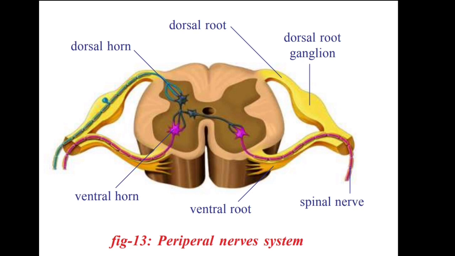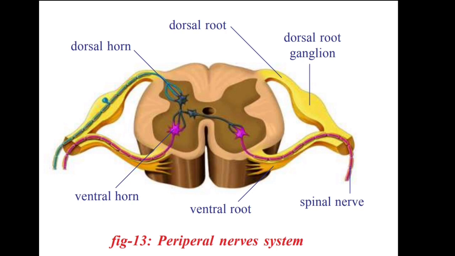So this is some basic information about the peripheral nervous system. When coming to the PNS, I mean the peripheral nervous system, it's a vast system. Vast means it's very large and very elaborated. It contains two pathways. One is the dorsal path and another one is the ventral path.